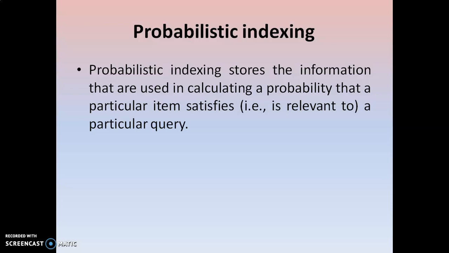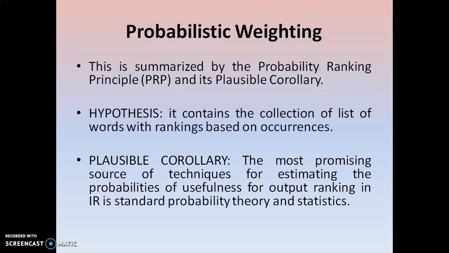So what does the probabilistic indexing store? It stores the information of calculating the probability which satisfies the particular query of the item. So whether the query of the item exists or not, how many occurrences, based on that it can store the information in the respective databases. Next, this is summarized by the probability ranking principle, and the hypothesis is given as the collection of a list of words, and plausible corollary is nothing but the efficient collection of techniques for estimating the probabilities.